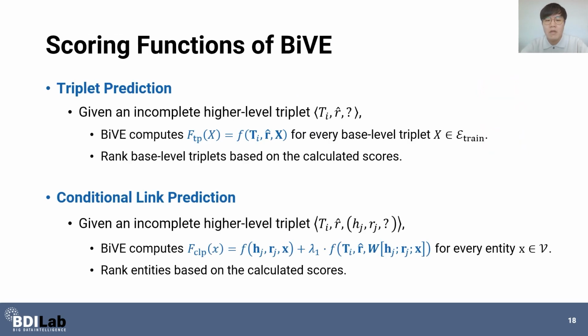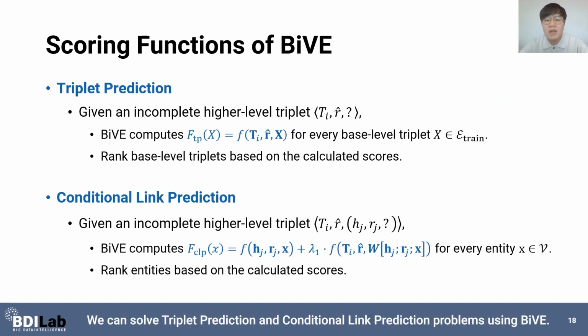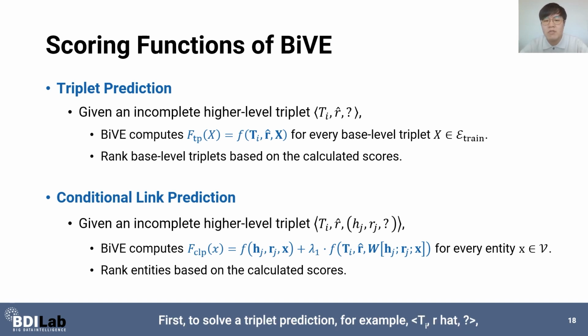We can solve triplet prediction and conditional link prediction problems using Bi-Level. First, to solve a triplet prediction, for example, <ti, r hat, ?>, Bi-Level computes F-TP of X in this form for every base level triplet X in the train set, and then predicts the answer to be the triplet associated with the highest score.